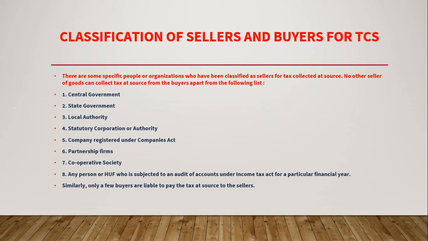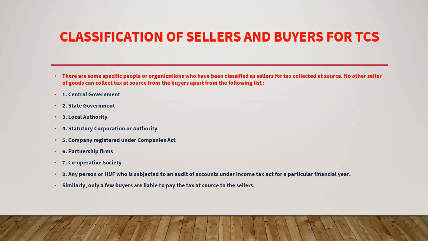There are some specific people or organizations who have been classified as sellers for tax collected at source. No other seller of goods can collect tax at source from the buyers apart from the following list. These are the persons who are sellers: central government, state government, local authority, statutory corporation or authority, company registered under the Companies Act, partnership firms, cooperative society, any person or HUF.